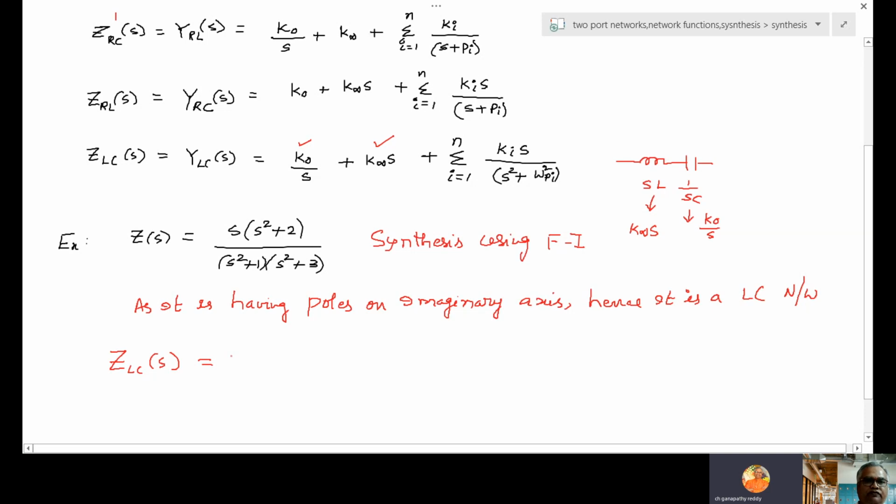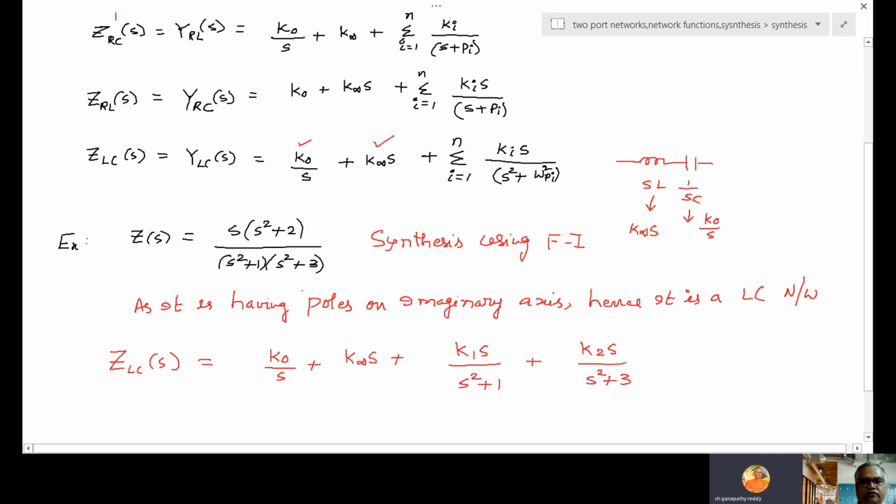So ZLC of S, what is the standard form? K0 by S plus K infinite into S, and here K1 S by S square plus 1, K2 S by S square plus 3.